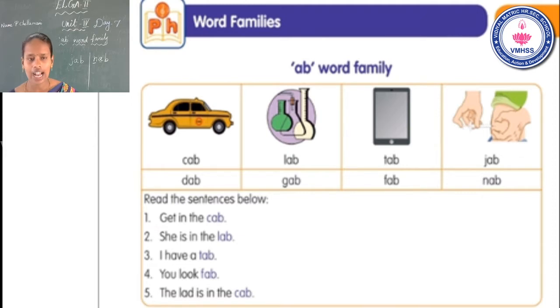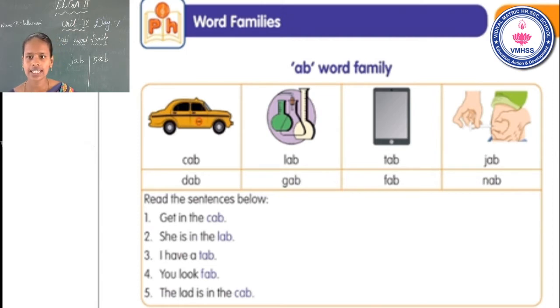Third one. I have a tag. Fourth one. You look fat. Fifth one. The lad is in the cab. Is that clear? Once again, read the sentences below.